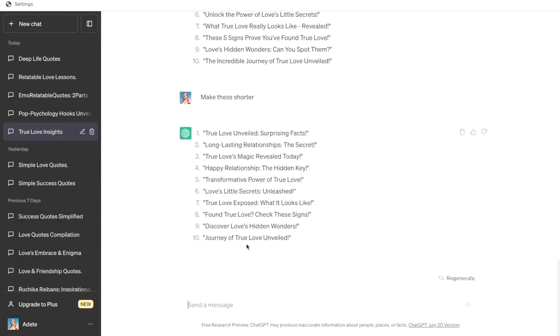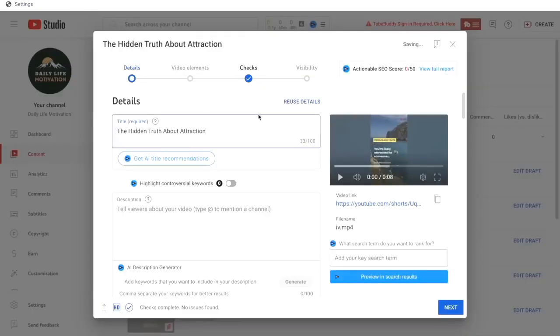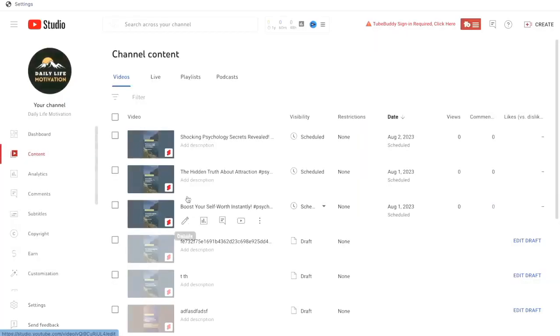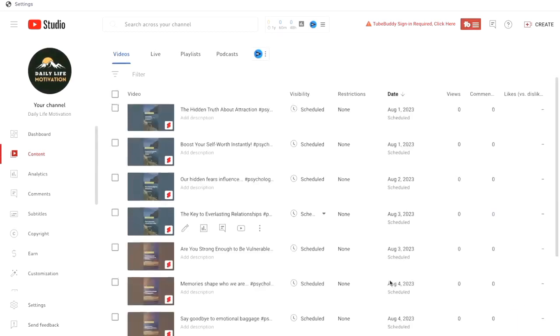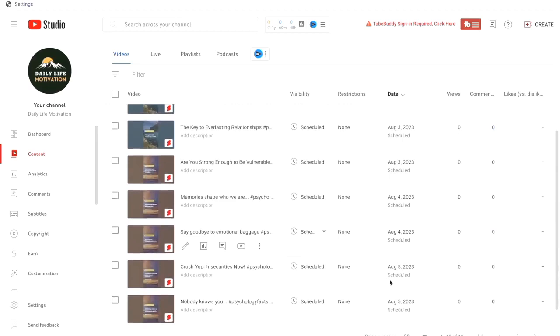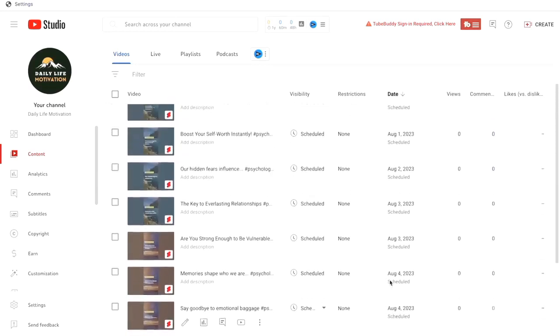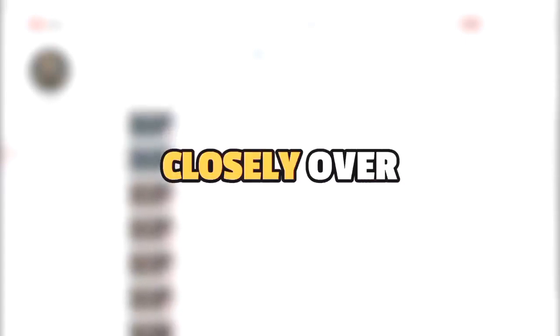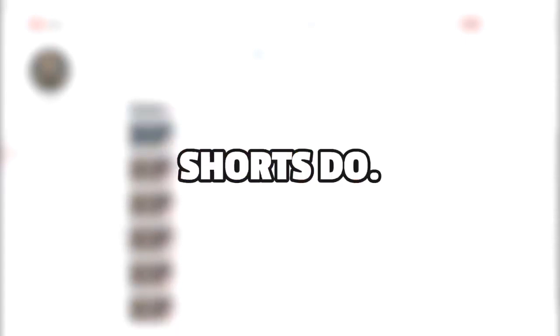Now we are going to go ahead and start uploading our shorts. We are sticking with posting twice a day at 11 a.m. and 5 p.m. and that's what we'll go ahead and do for all the shorts for the month of August. And this is what that looks like. So now you also want to follow all of these steps and create all of your 60 shorts, and while you do that, we'll monitor the progress of this channel closely over the next month to see how these shorts do. And we will circle back with the results.